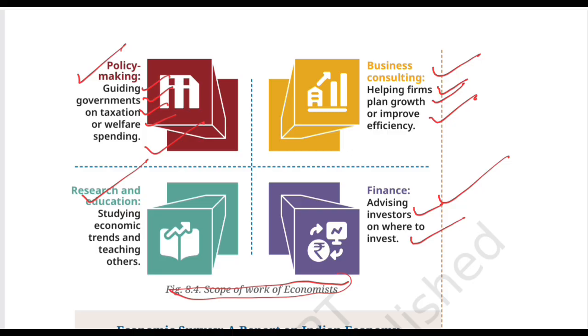So what is figure 8.4 really telling us? Don't just memorize the four boxes. The picture is making one bigger point here. That is, economics has a wide scope. An economist isn't someone who only sits with a calculator and talks about money. He can be a policymaker, a business advisor, a researcher and an educationist, and a financial advisor too. And these areas all involve something we have been discussing throughout this chapter. So, making better choices using limited resources as well as information.